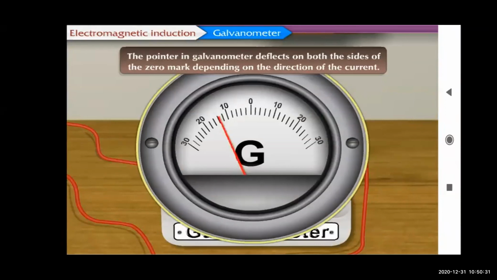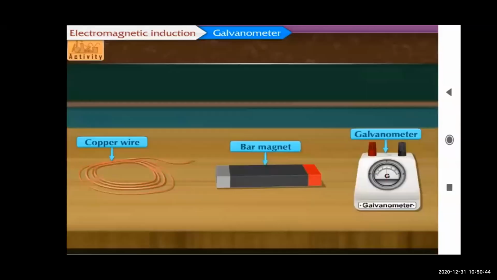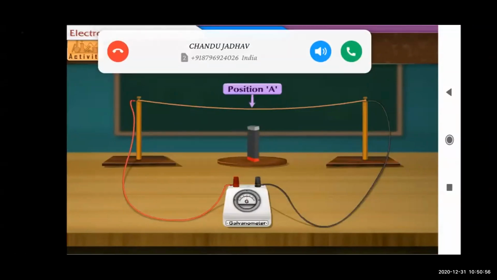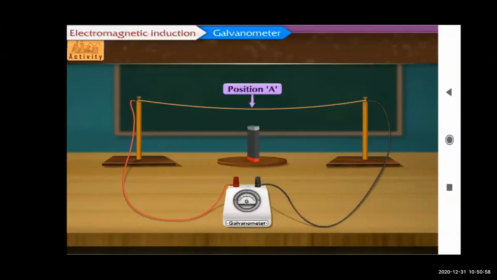To perform this activity, we require copper wire, bar magnet, and galvanometer. So these are the things we require. Now see what we are going to do in this activity. We shall keep two stands at a distance from each other and fix each end of the copper wire with each stand.